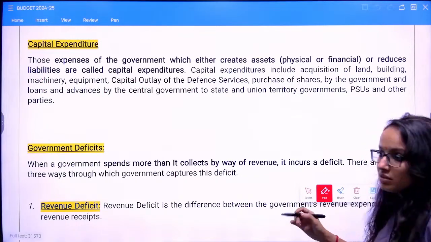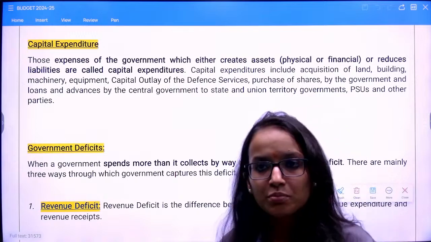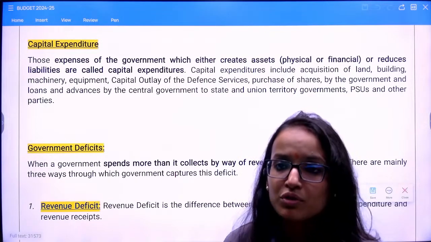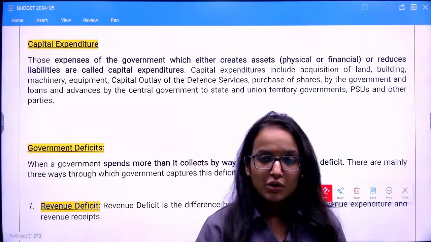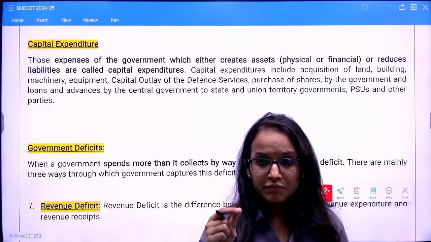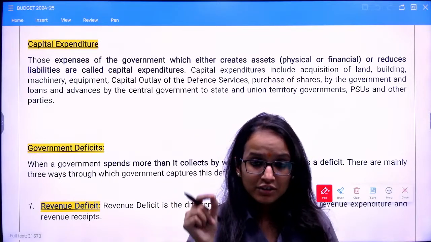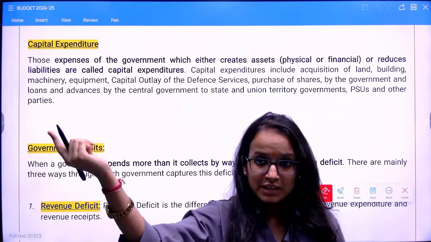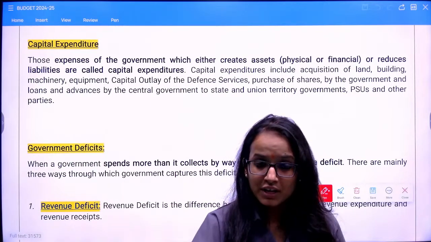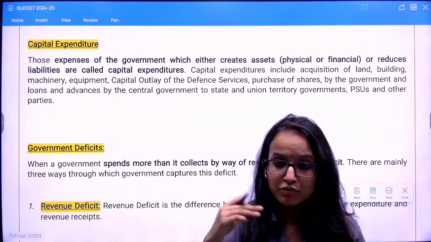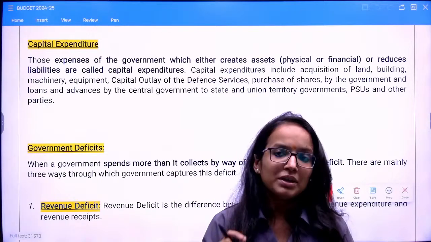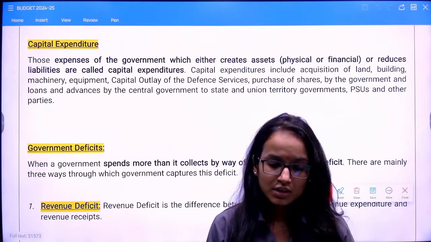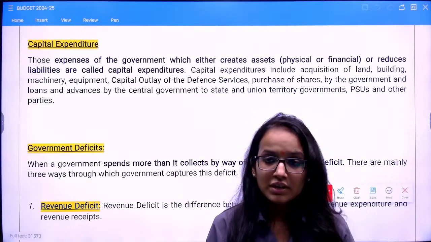So these were your revenue and capital budget. I hope the classifications are clear to all of you, how we differentiate them, how we define them, what all falls under each. So you remember the difference: all the interest payments and receipts will be in the revenue account, but loan recovery and all will be in the capital account. I have told you every detail, right? So I hope you will remember these distinctions.